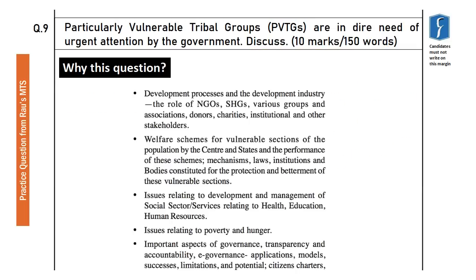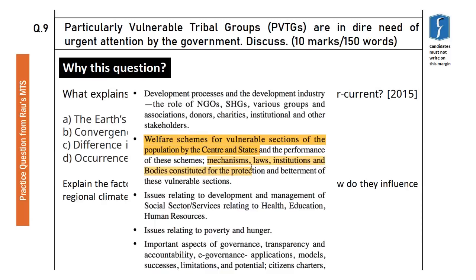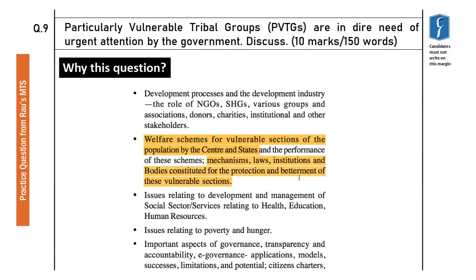In the GS paper 2 syllabus, there's a very important topic mentioned: welfare schemes for vulnerable section of the population by the center and state. Mechanism, laws, institutions and bodies constituted for the protection and betterment of these vulnerable sections. And from this social justice section, a question on particularly vulnerable tribal groups can be asked.